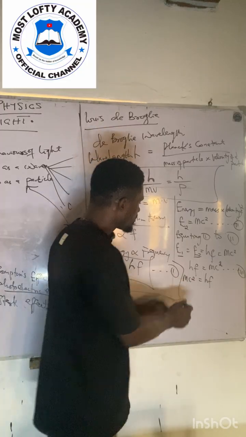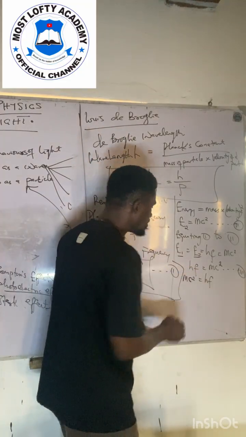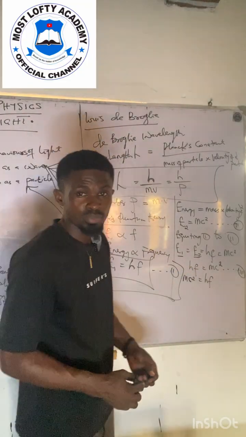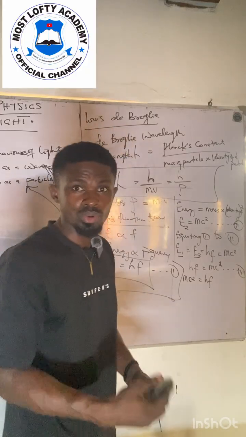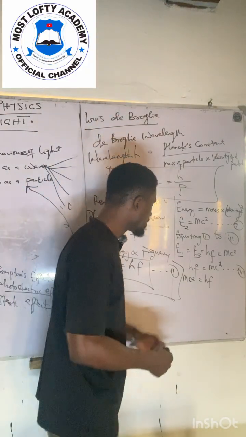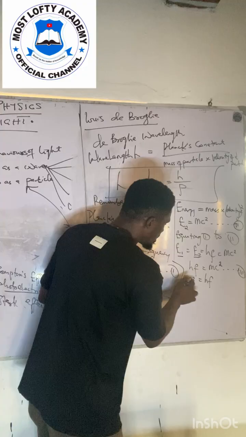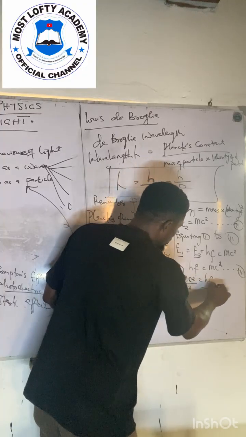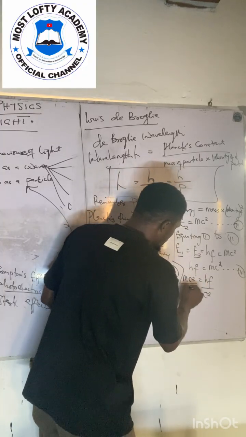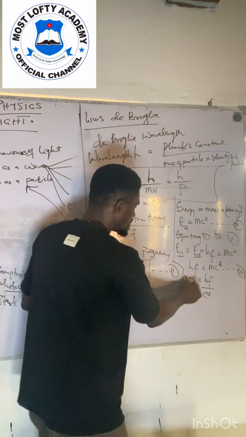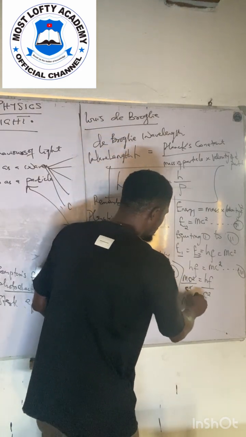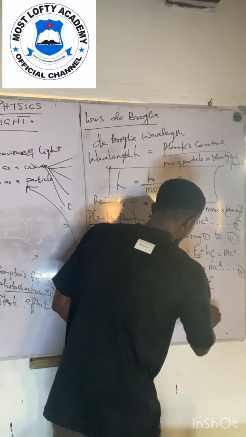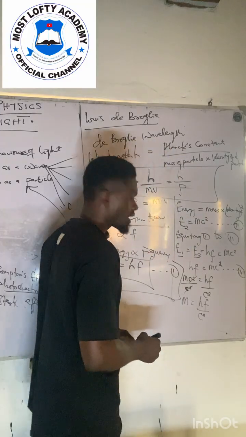Automatically, anything that is disturbing m must be divided on both sides, so that m will be free. What is disturbing m here is c squared, so I'm going to use it to divide both sides. So c squared cancels c squared, and we have that m is equal to hf all over c squared. Are you with me?